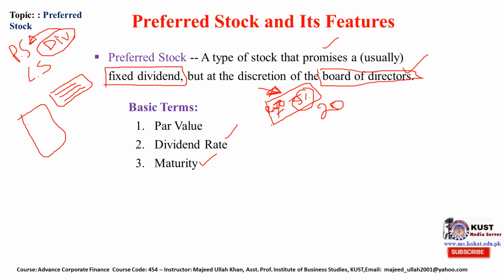Sometimes there is no callable option, meaning there is no time period in which the company is liable to buy it back. So the preferred stockholder will hold them forever. But these preferred stocks have a secondary market and these shareholders can sell them on the organized stock exchanges.